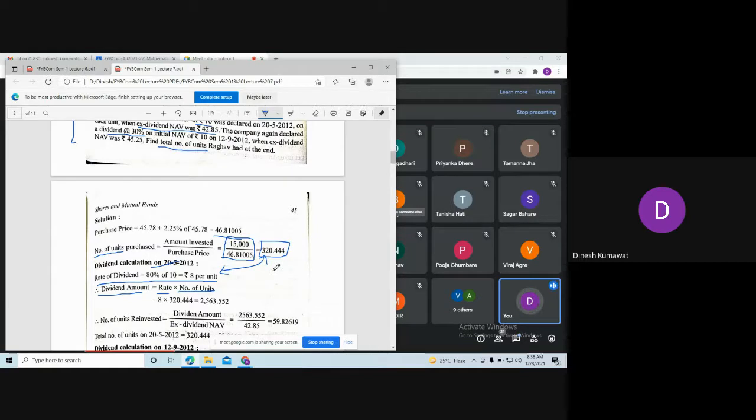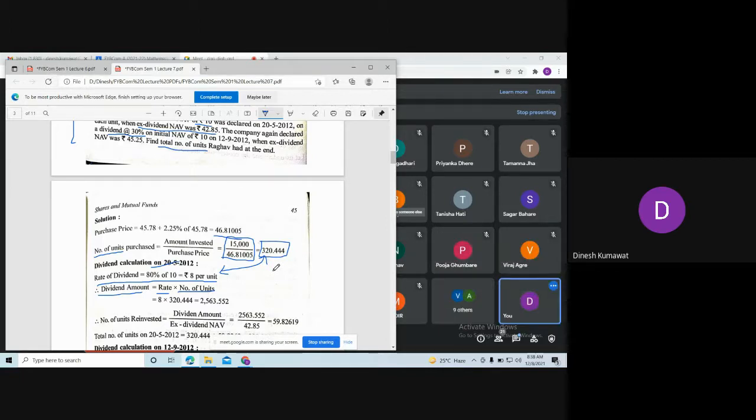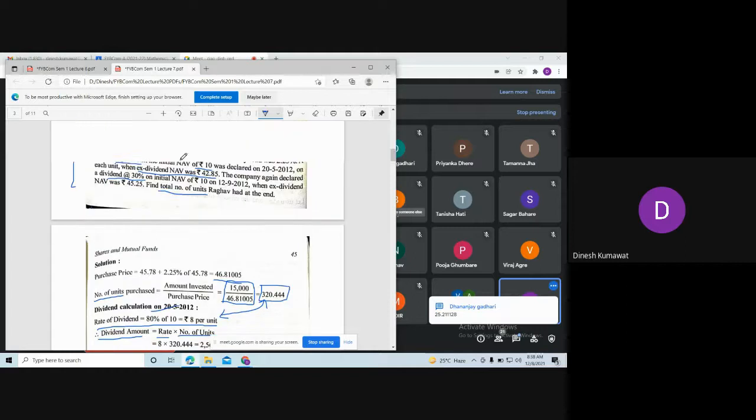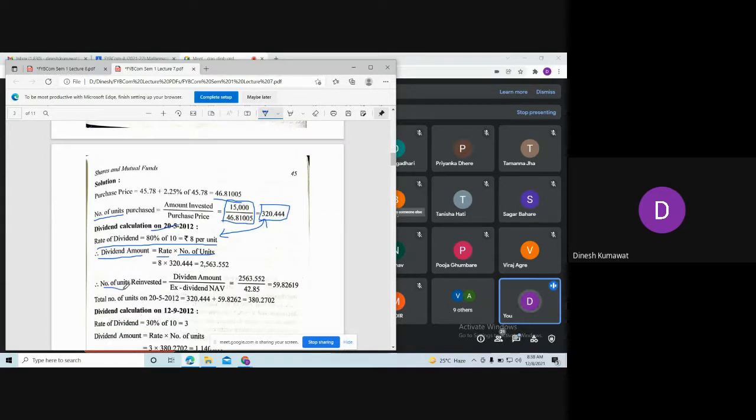What is this multiplication? 2563.552. Okay. So this is our dividend amount. Now using this dividend amount, and you can see ex-dividend net asset value is there in the problem, which is nothing but 42.85. So using this, you can calculate the number of units reinvested. So dividend amount divided by ex-dividend net asset value, which is nothing but 42.85. So all of you please divide this and tell me what is your answer for number of units reinvested.